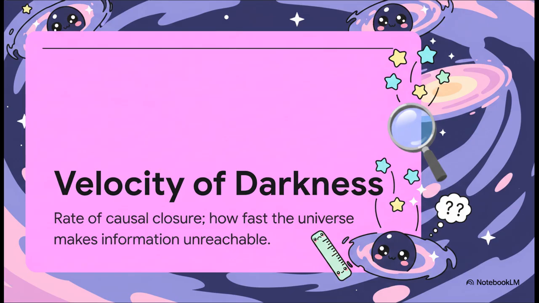And to be clear, that's not the absence of light, it's the actual rate of causal closure, or how fast the universe closes off knowledge. When d exceeds c, information becomes permanently unreachable, which is how you hit an event horizon.